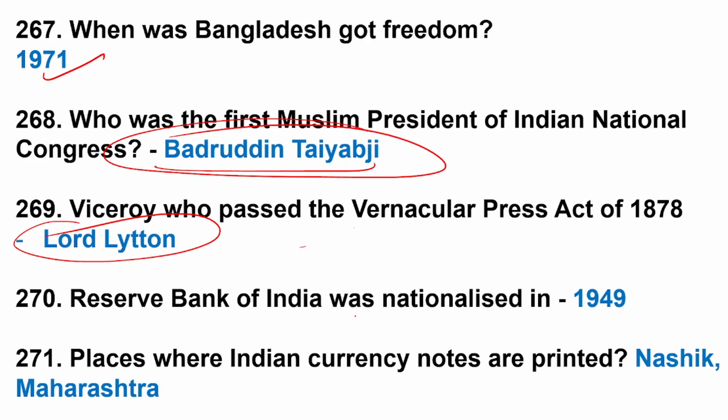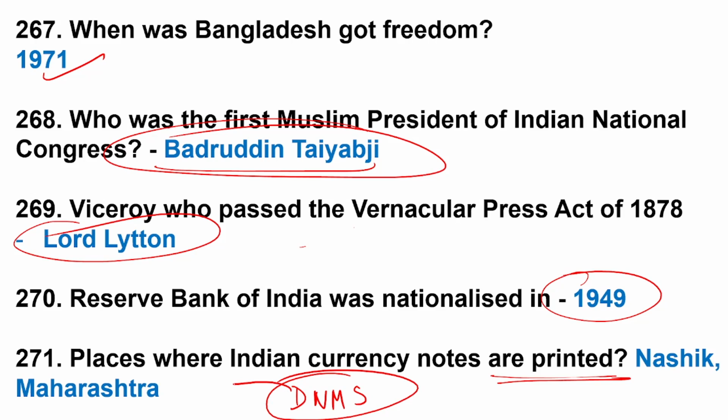Reserve Bank of India was nationalized in 1949. Places where Indian currency notes are printed. Nasik, Maharashtra. There are 4 note printing presses in India: Dewas, Madhya Pradesh; Nasik, Maharashtra; Mysore, Karnataka; Salboni, West Bengal.